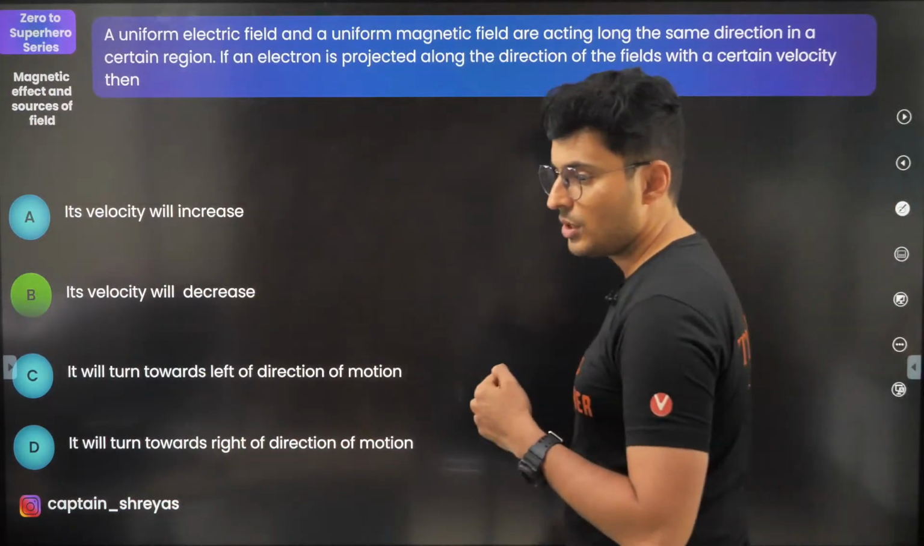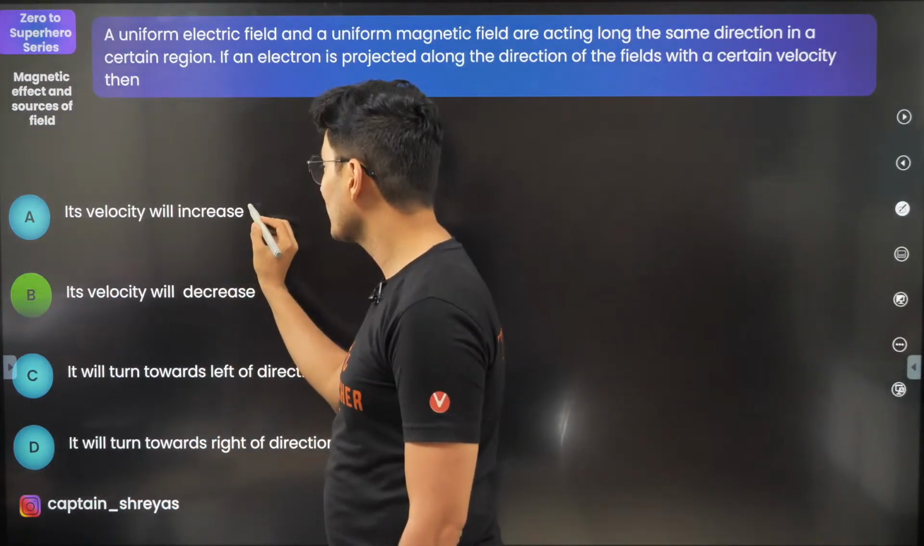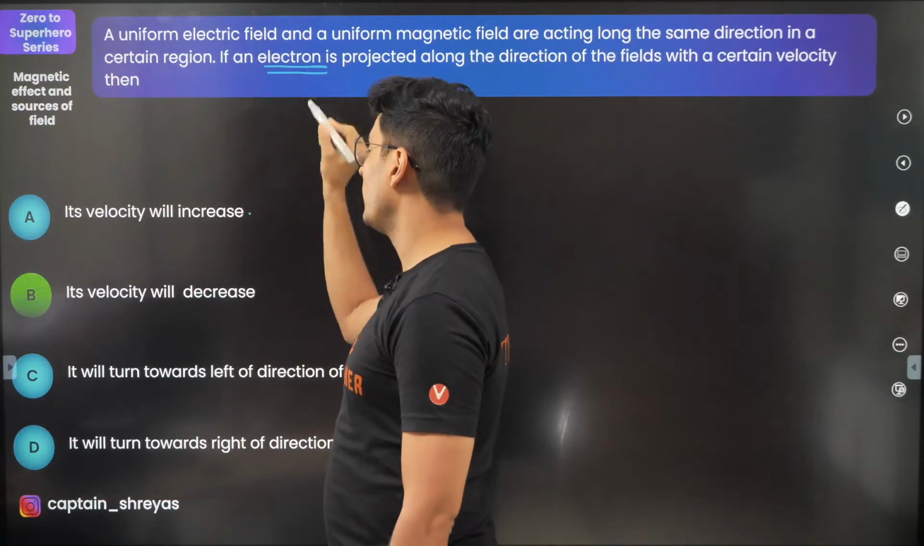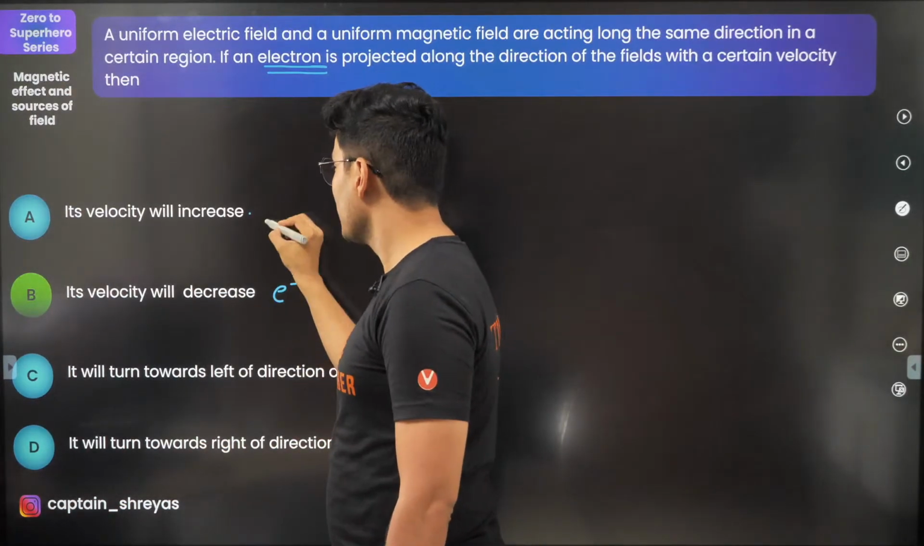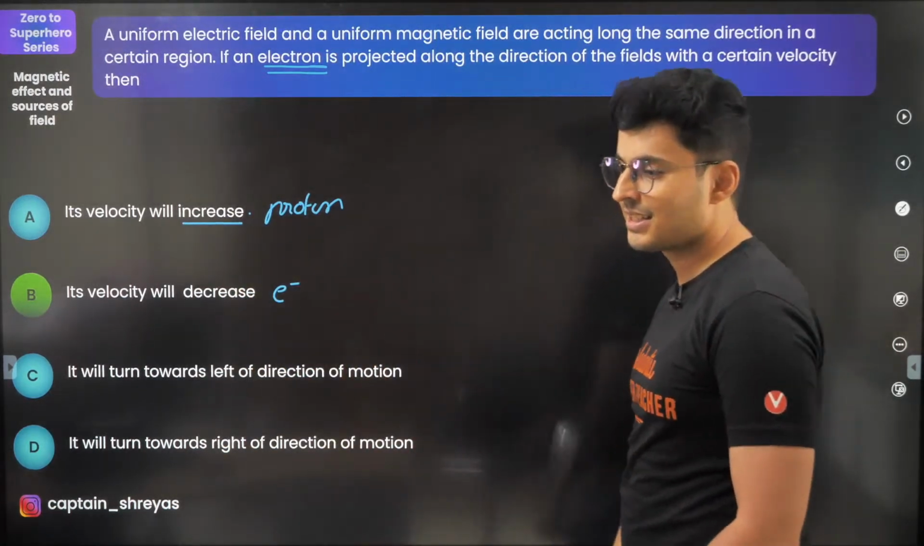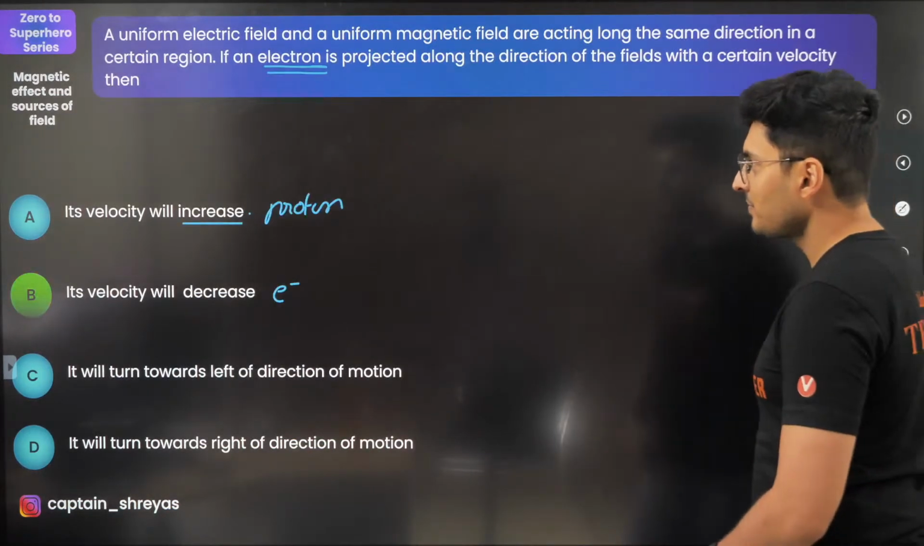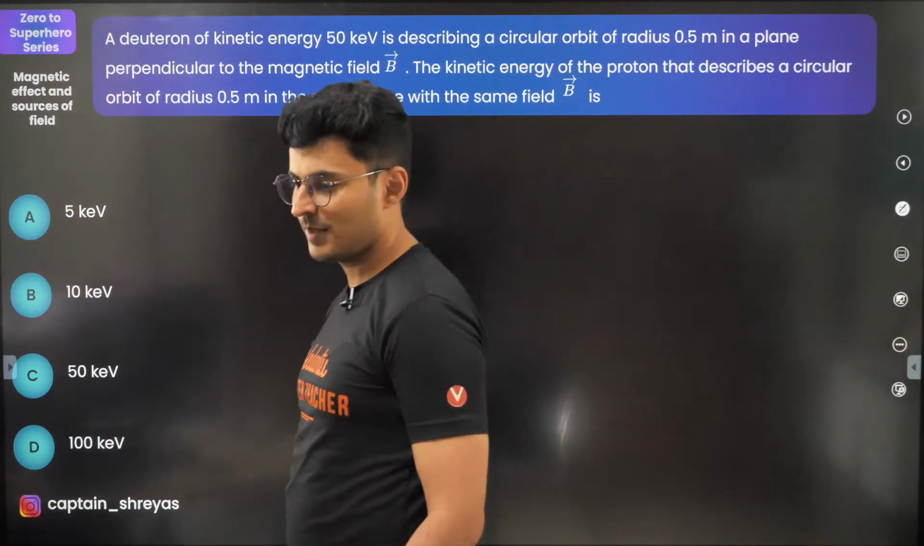Not option A, Yogesh. You are getting it wrong. How will velocity increase? It's an electron, so for an electron, it will decrease. If it was a proton, then the answer would be increase. Is that okay, bacha? Okay, very good. Let's move on to the next one.